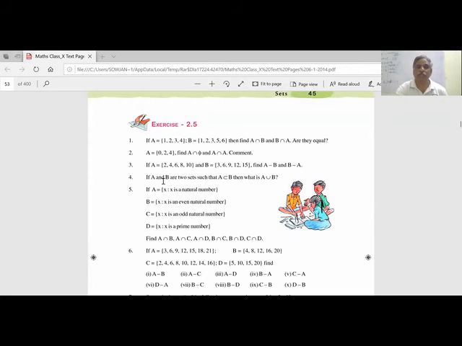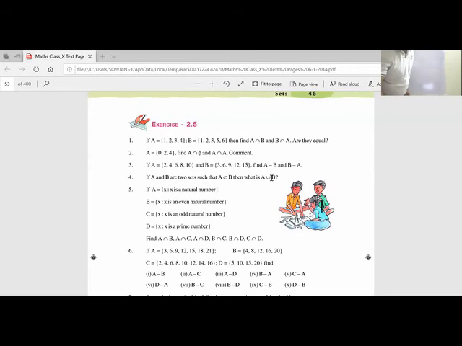If A and B are two sets such that A is a subset of B, then A union B is what? If A is a subset of B, A union B is B itself, the bigger set.